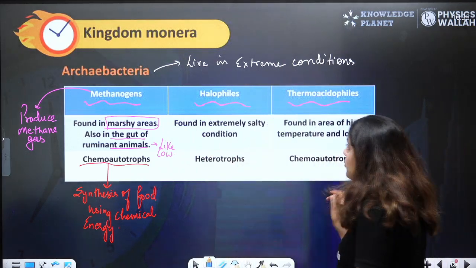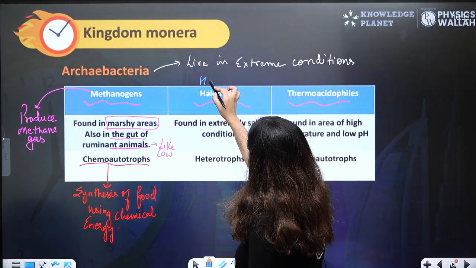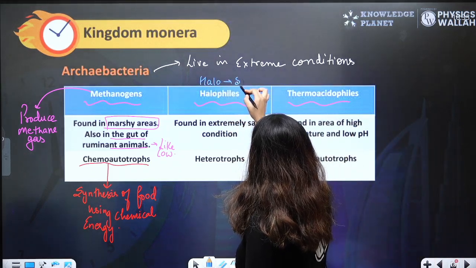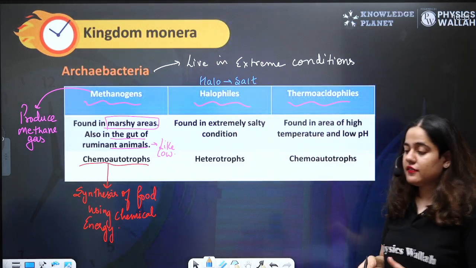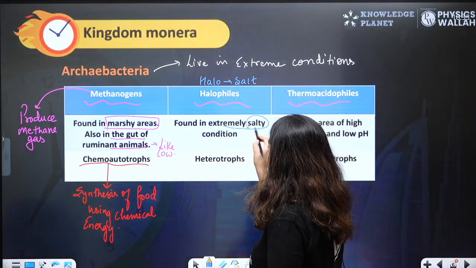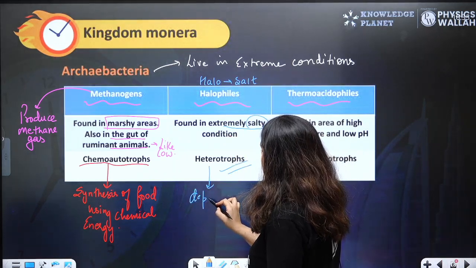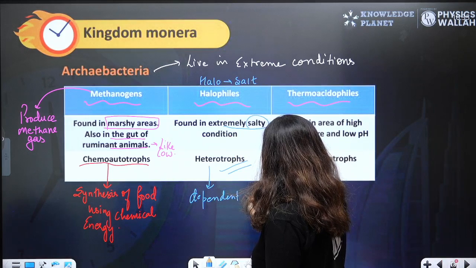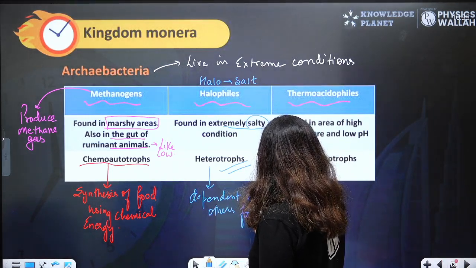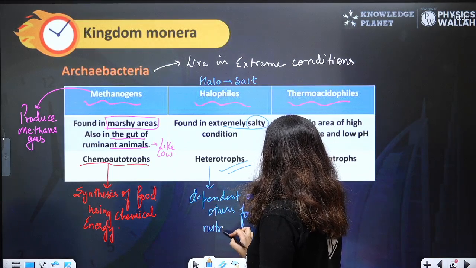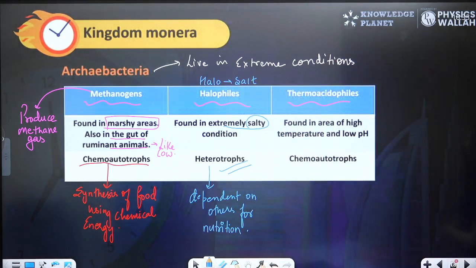Let's come to halophiles. Halo means salt, right? So halophiles live in extremely salty condition, and they are heterotrophs, which means they are dependent on others for nutrition.